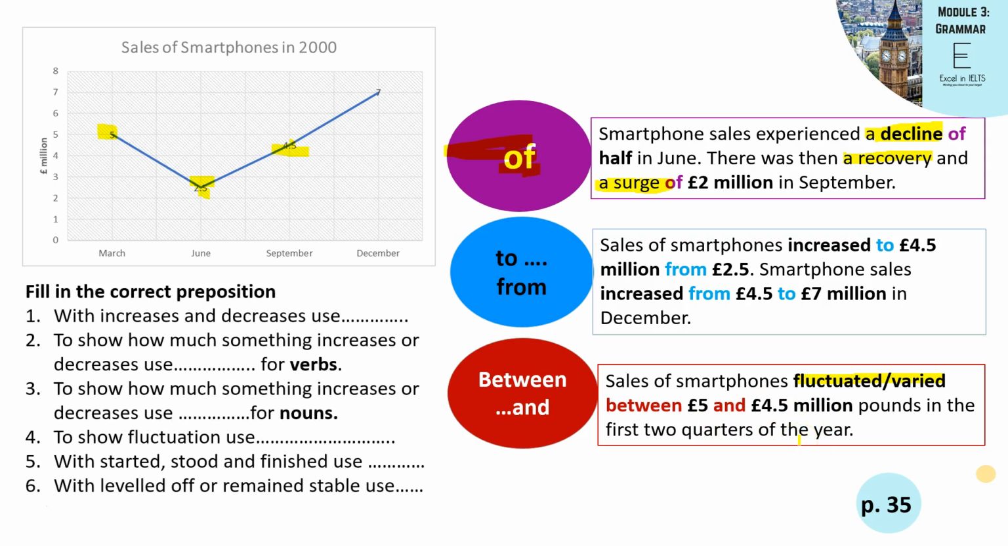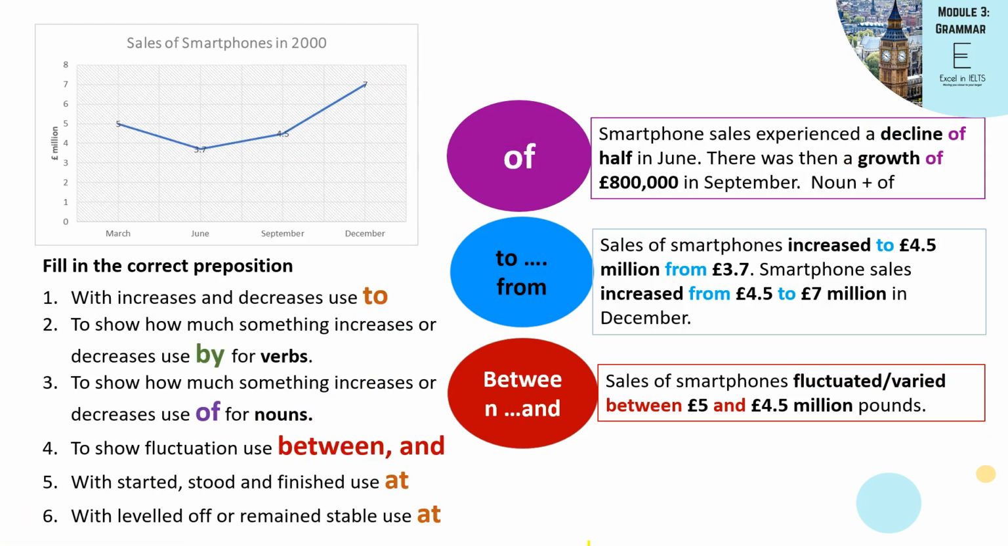So now you can do an exercise for me. You can find it on page 35. What I want you to do is write down the preposition we should be using, and then we'll go through the answers together. So let's go through the answers.